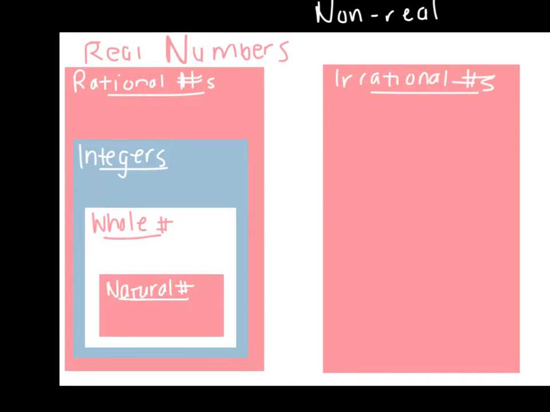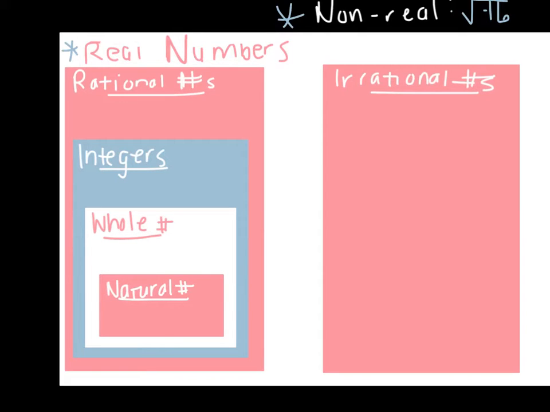So when we talk about numbers, we break them up into two categories. Numbers either fall under the real numbers category or they fall under the non-real numbers category. A non-real number is like the square root of negative 16. And we've talked about this. There's no number that when you multiply it by itself gives you negative 16. Real numbers are basically every other type of number.